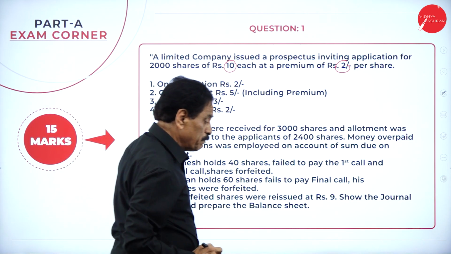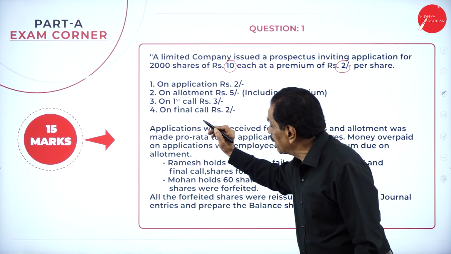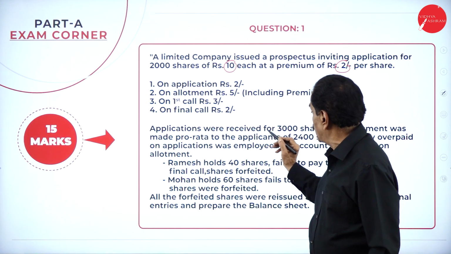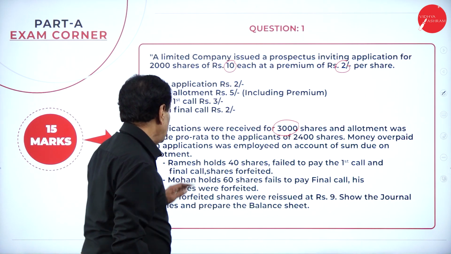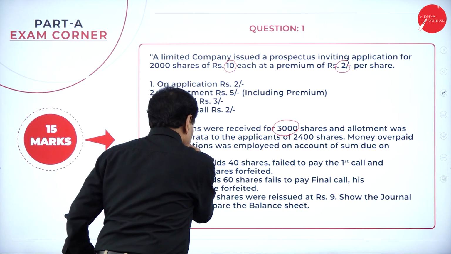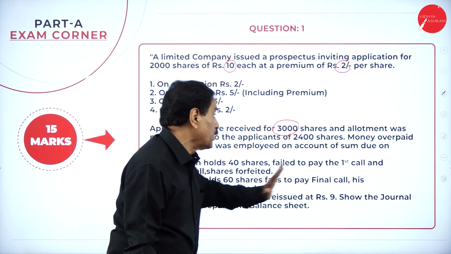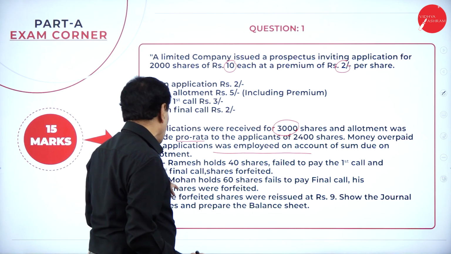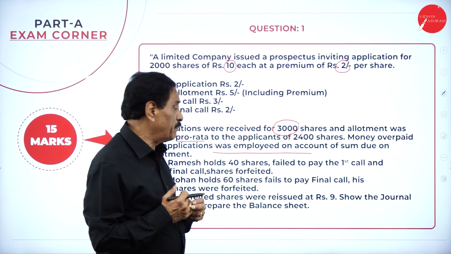Here is how it has been split up: first on application, then on allotment, then on first call, then on final call. Applications were received for 3,000 shares and allotment was made pro rata to the applicants of 2,400 shares. Money overpaid on application was adjusted towards the sum due on allotment. Whatever excess money comes, that is adjusted to allotment.